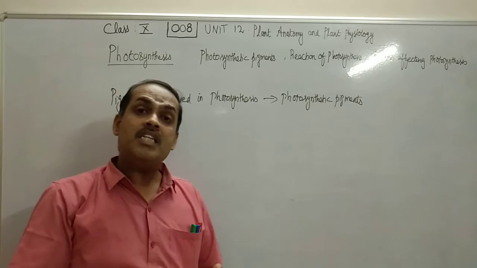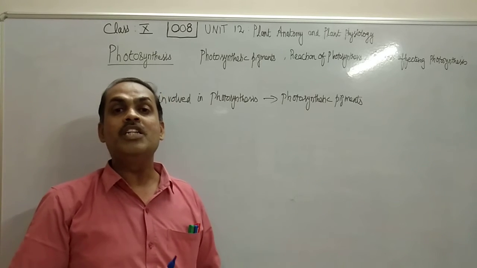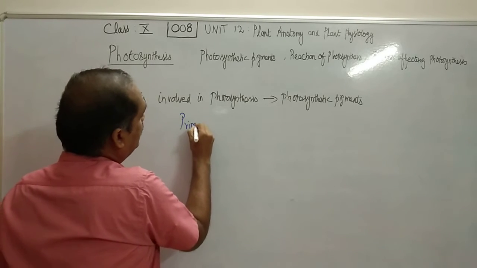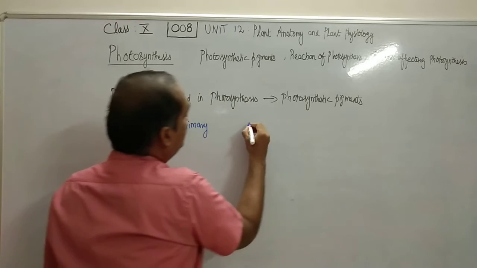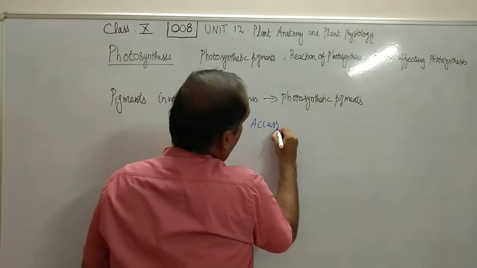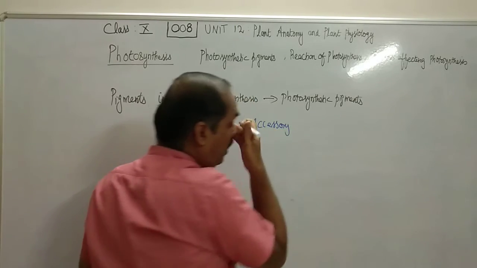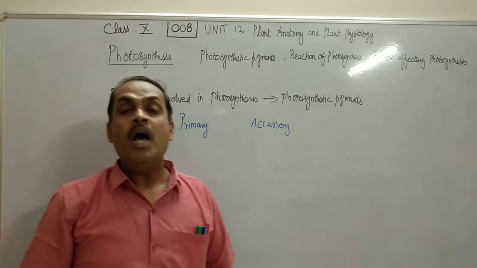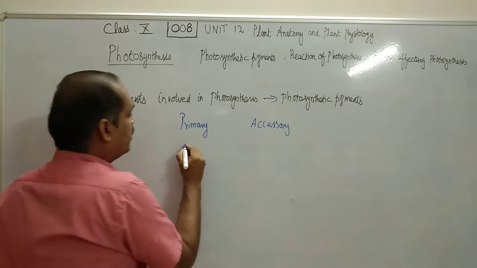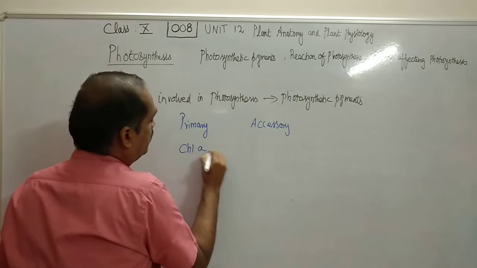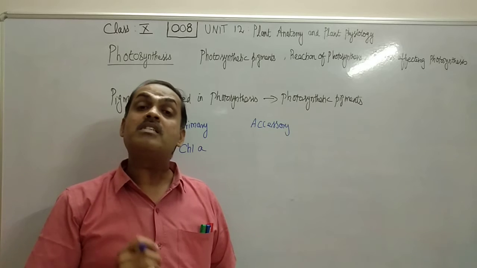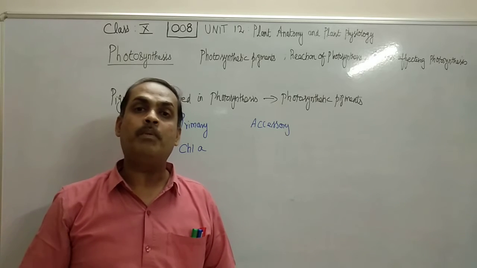We can classify these photosynthetic pigments into two categories. One is the primary pigments and another one is accessory pigments. Now, what are called primary pigments and what are called accessory pigments? Primary pigment is nothing but chlorophyll A. Chlorophyll A is called the primary pigment. It is otherwise called universal pigment.